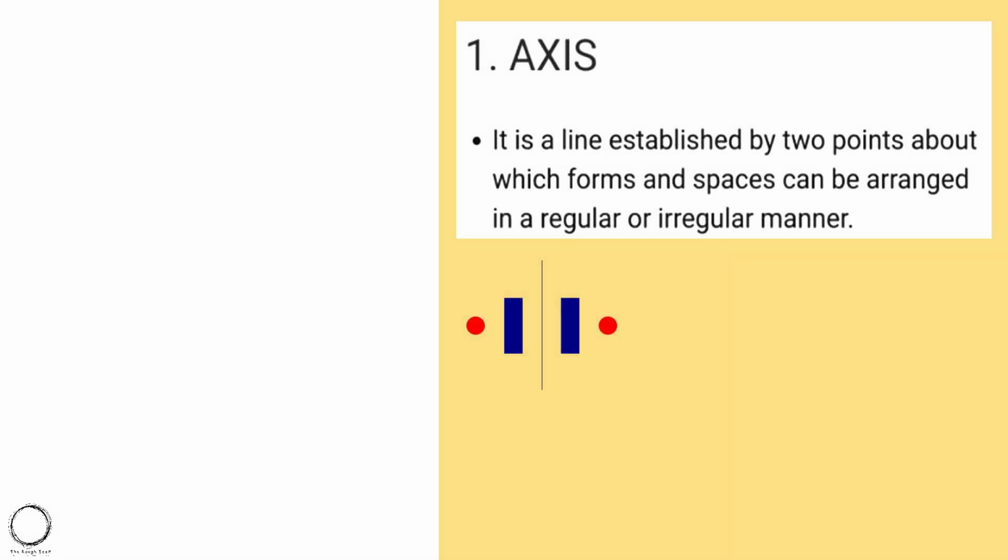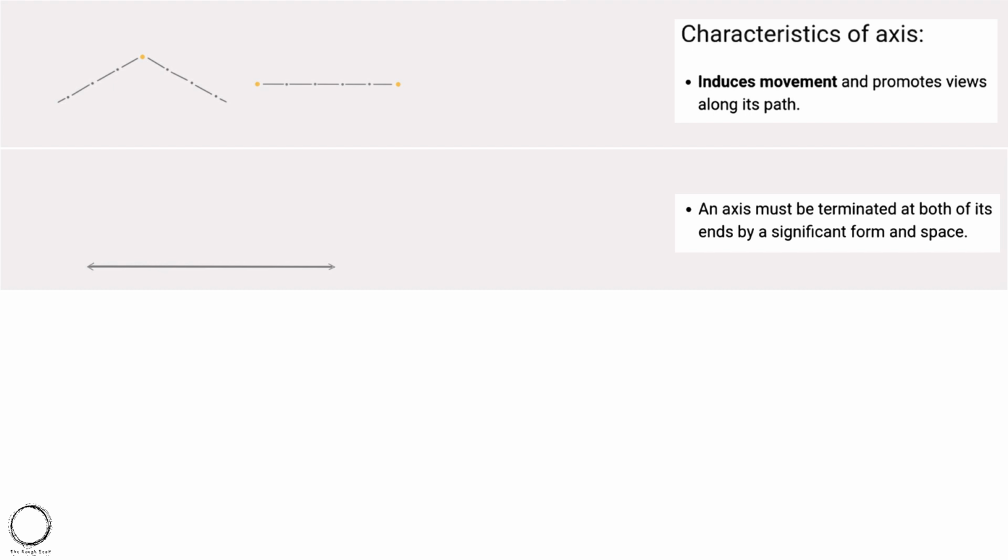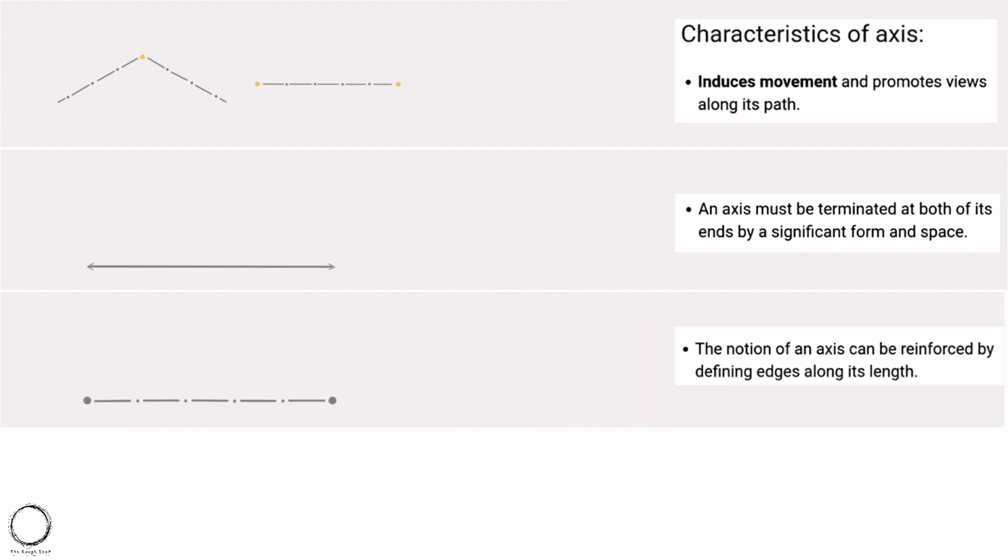Let's start with understanding every term in reference to architecture and nature, starting with characteristics of axis. Like you can see in the graphics, it induces movement and promotes views along its path. So there are 2 points, that is A and B, and the movement from A to B is the axis. Next, an axis must be terminated at both of its ends by a significant form and space. And the notion of the axis can be reinforced by defining edges along its length.